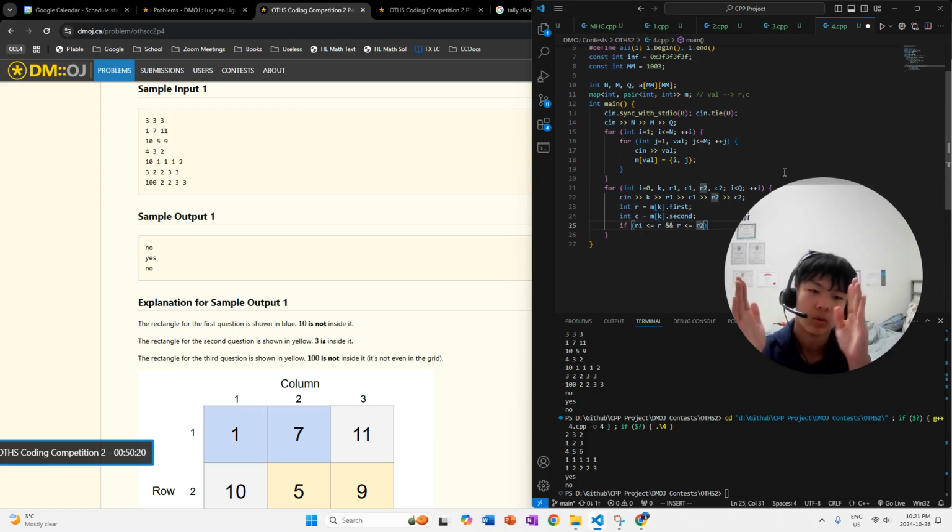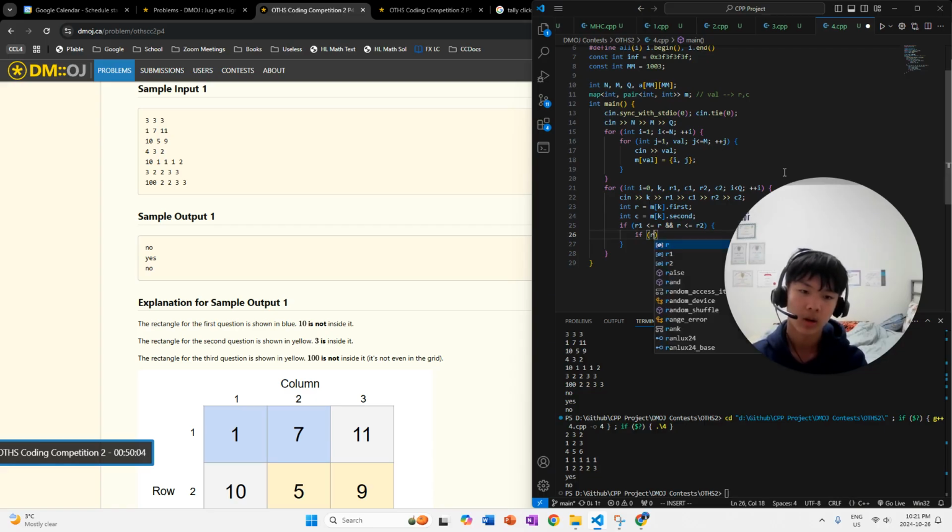Is R1 less than or equal to R? And is R less than or equal to R2? Like, it doesn't want multiple steps in one step. So you have to write it out separately, and then, if so, you're like, okay, could you also check, computer, that C1 is less than or equal to C, and C is less than or equal to C2. The reason why I got rid of these spaces, I just think it visually looks nicer.